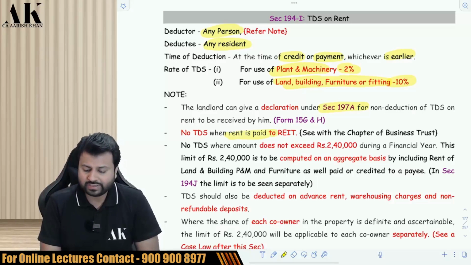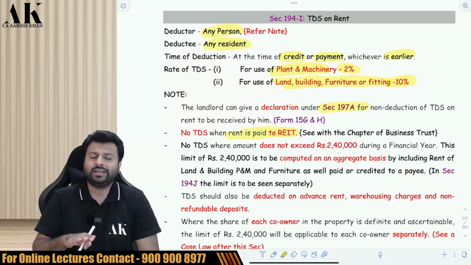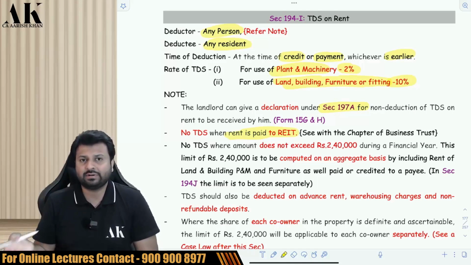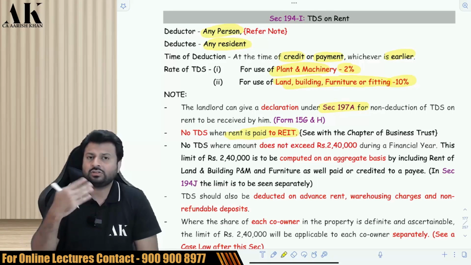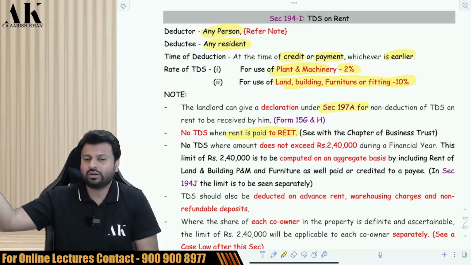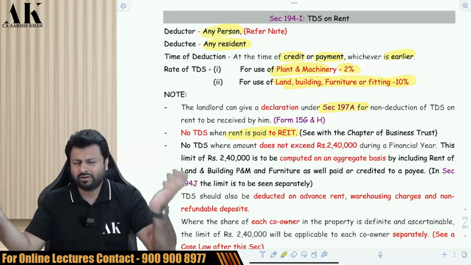Further, no TDS when the rent is paid to a REIT, because in the hands of a REIT, the rental income is generally exempt under section 10. Therefore, when you make the payment to a REIT, real estate investment trust, then in that case you are not supposed to deduct TDS. For detail, you can refer to the chapter on business trust later on. We will also be revising that later on.